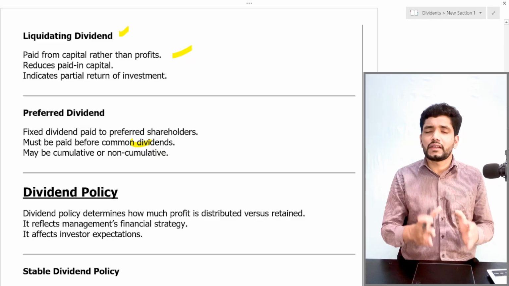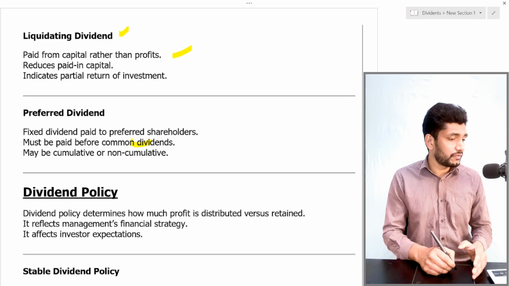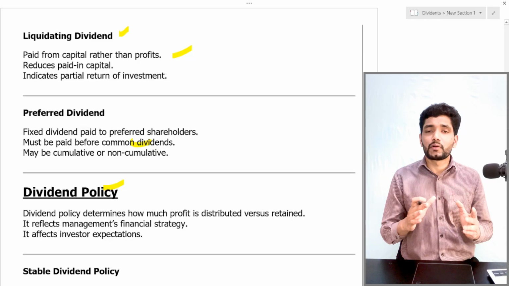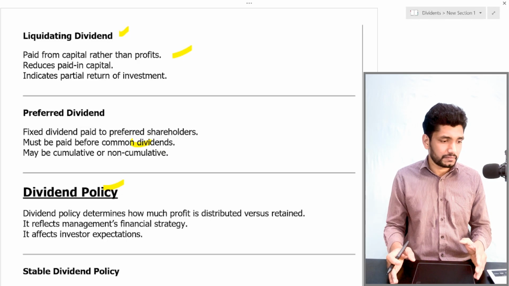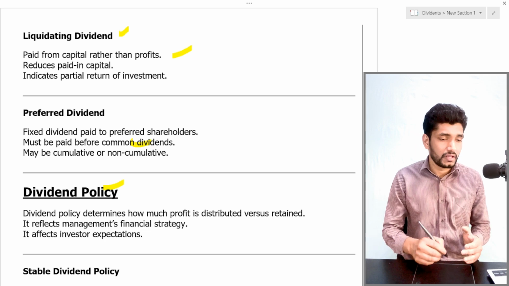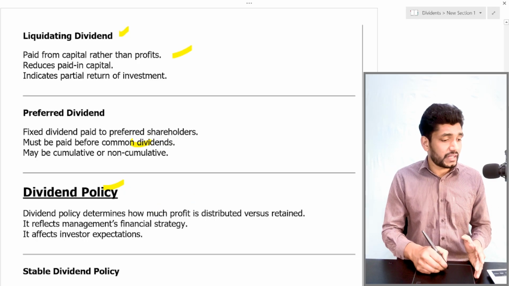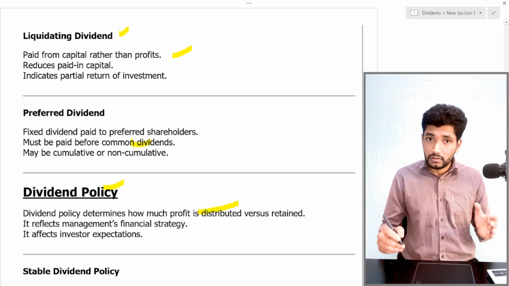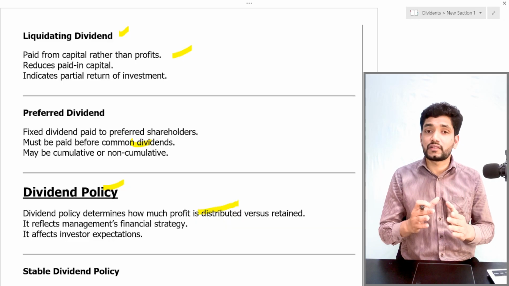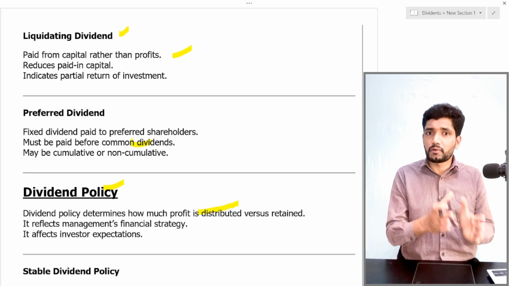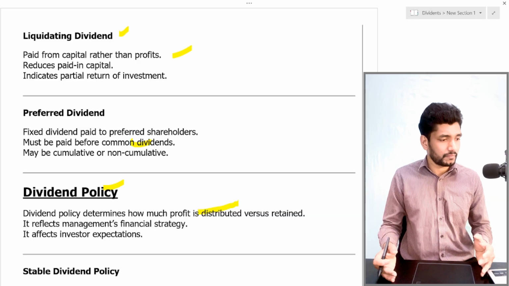Until now we discussed the types of dividend. Now let's move into dividend policy. Dividend policy is a policy where the company determines how much proportion of profit is to be paid as dividend and how much is to be retained in the business. If the company made a profit, it has two options. It can distribute to shareholders, and it can retain some of its profit in the business. So the dividend policy determines how much profit should be retained in the business and how much should be distributed as dividend.